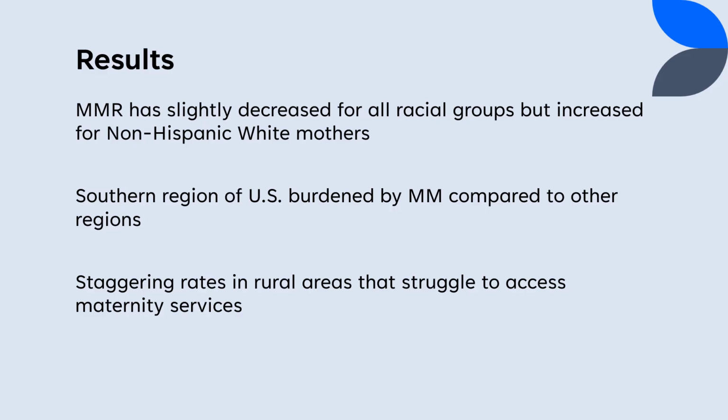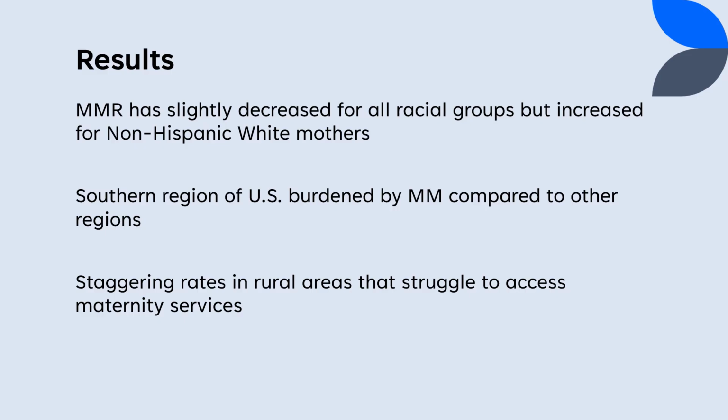Within the US, southern states are burdened the most by maternal death, which could be attributed to the racial category of its inhabitants. Non-Hispanic Black individuals are more likely to live in these states, which could explain such high maternal mortality ratios. The southeastern region of the U.S. combined for a maternal mortality ratio of 48.7 deaths per 100,000 live births, while the northeast region of the U.S. had a ratio of 15.1 deaths per 100,000 live births.